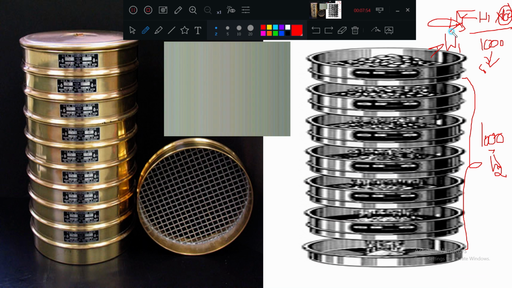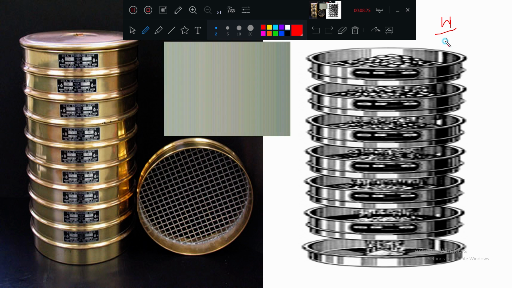Same way, weight retained divided by the total weight into 100 will give the percentage weight retained on this sieve. 100 minus this percentage will give percentage passing.